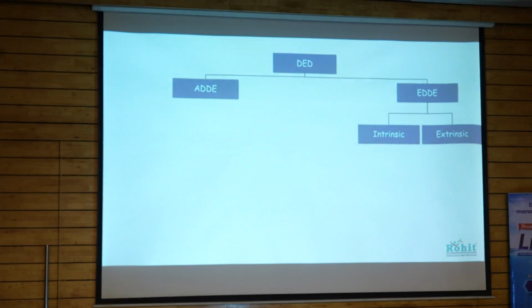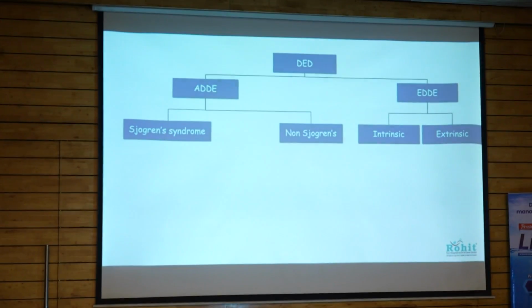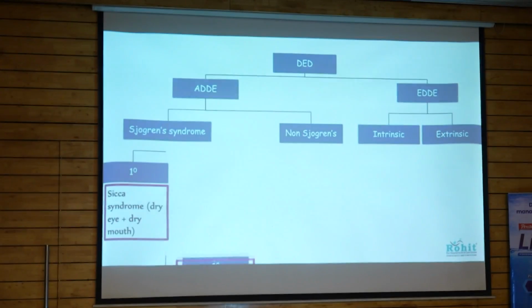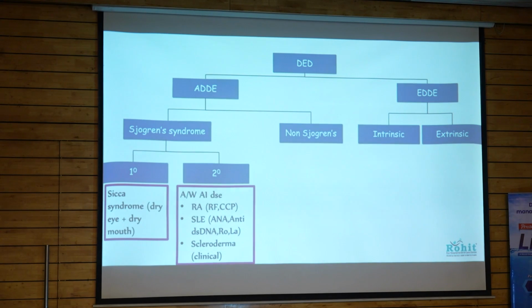Evaporative dry eye is usually not associated with systemic disease, but aqueous deficient dry eye is further classified into Sjogren's and non-Sjogren's. And it is the secondary Sjogren's which is usually associated with connective tissue disorders like rheumatoid arthritis, SLE, and scleroderma, which needs to be diagnosed for effective management of dry eye.